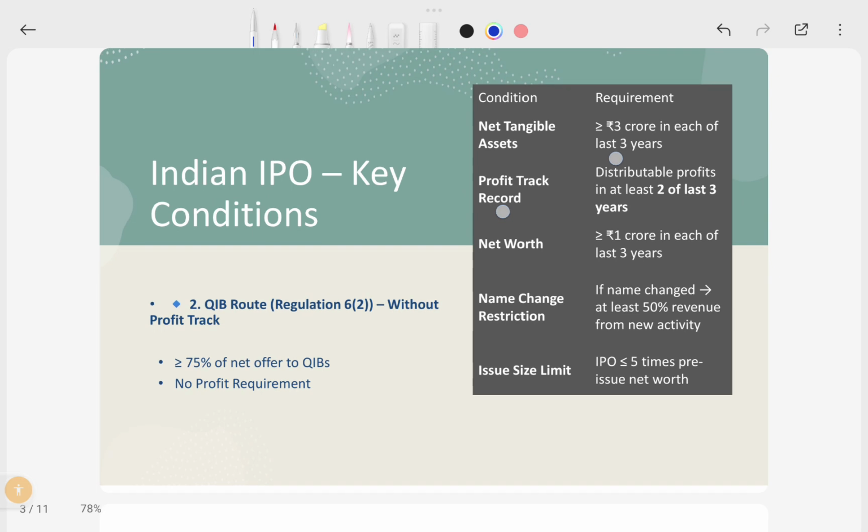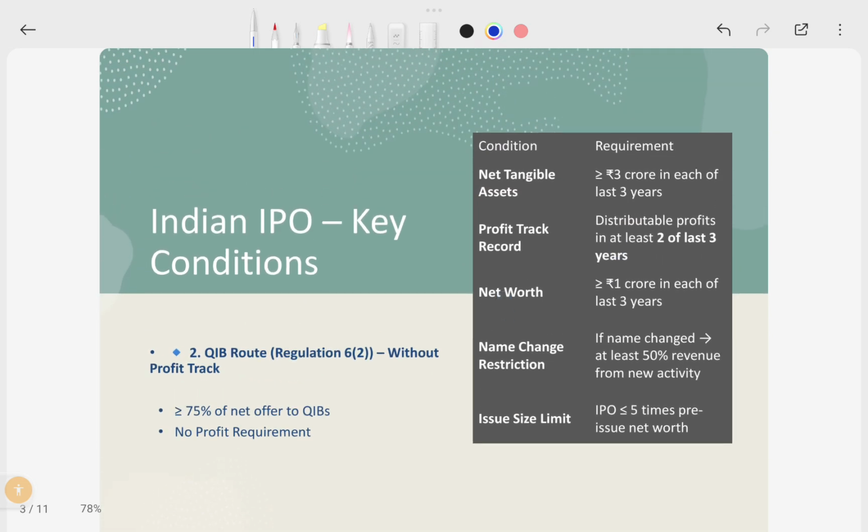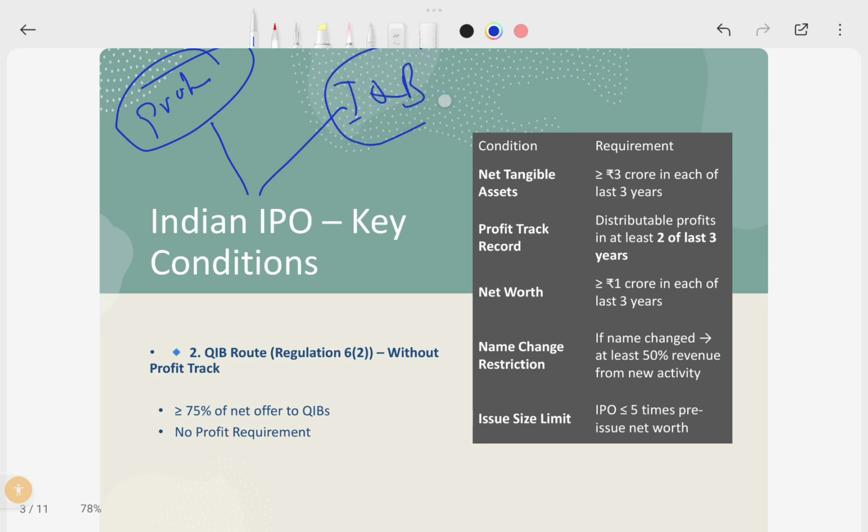And then, what are the conditions for the IPO? This is the major part of this video. There are two routes to initiate an IPO for Indian companies. One is the profitability route, where you can go without any investment from institutional bankers. The other is the qualified institutional buyers investment route. First we will discuss the profitability route.